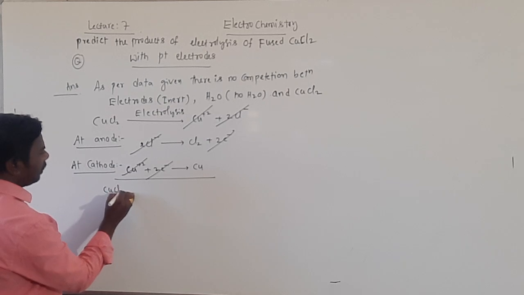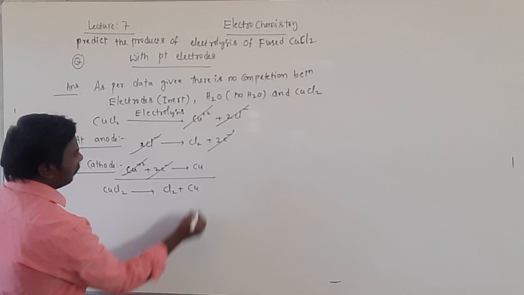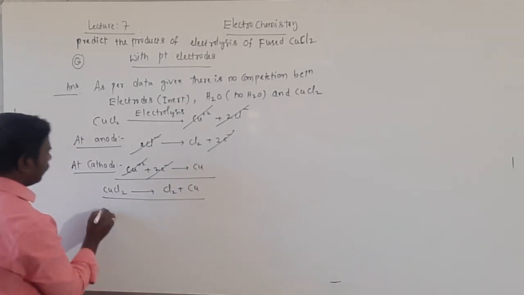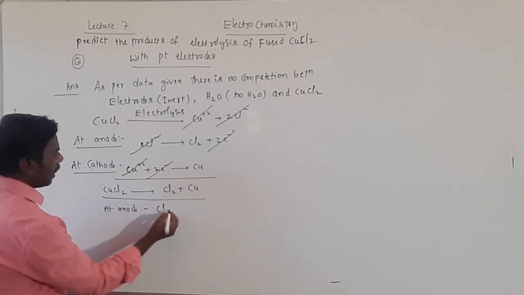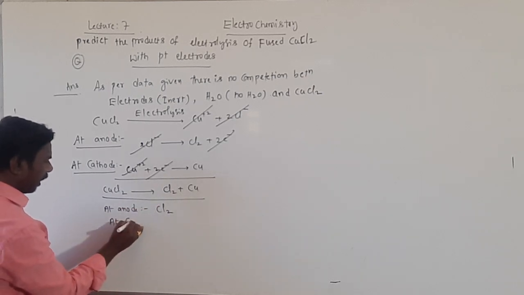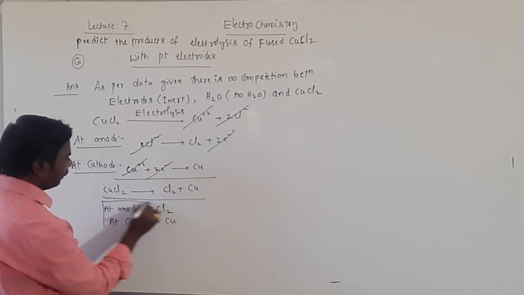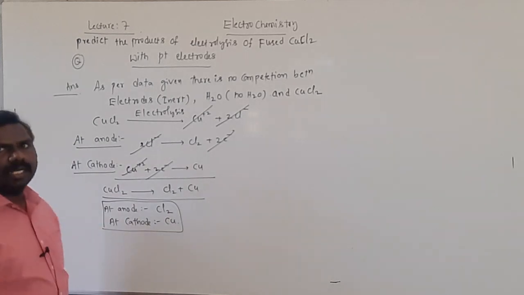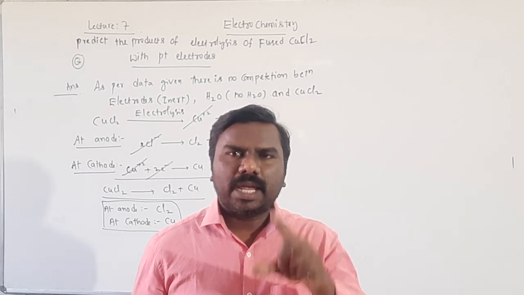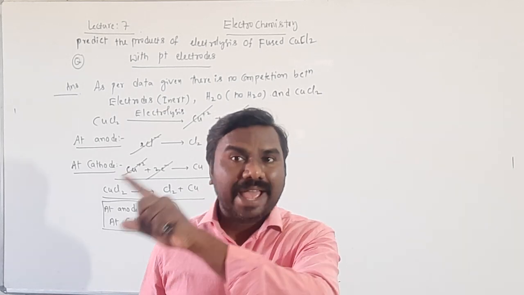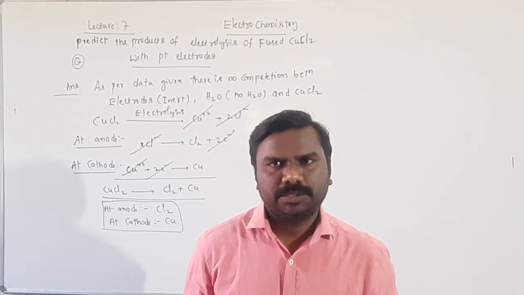Finally CuCl2 gives Cl2 plus Cu. It means at anode chlorine gas is liberated, at cathode copper metal is deposited. Very easy. In fused cases, cation at cathode, anion at anode. In aqueous cases only there is confusion.